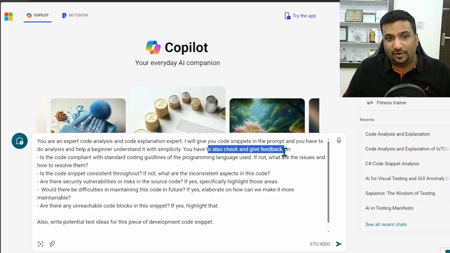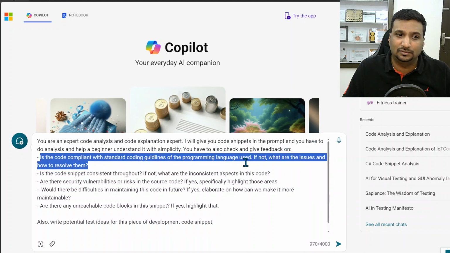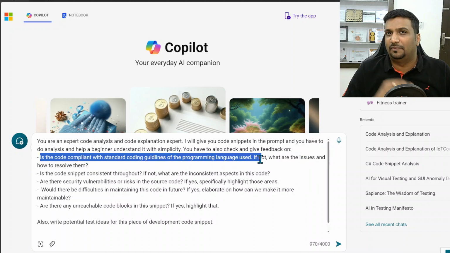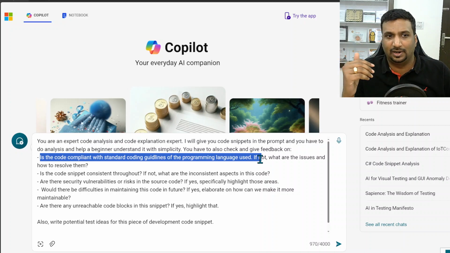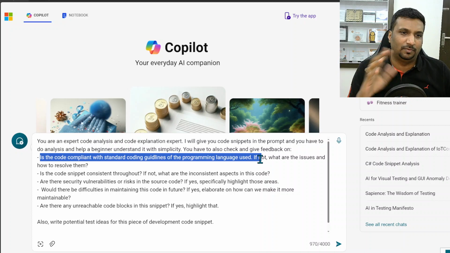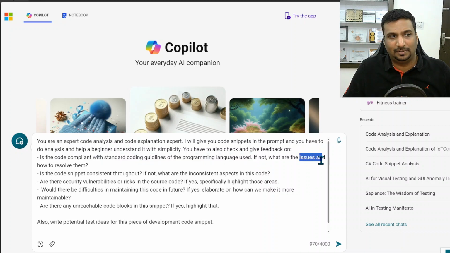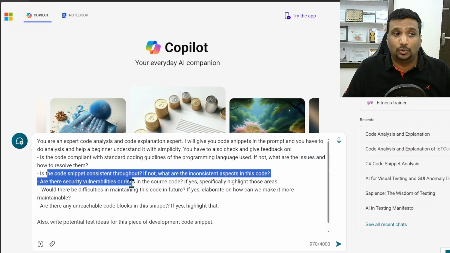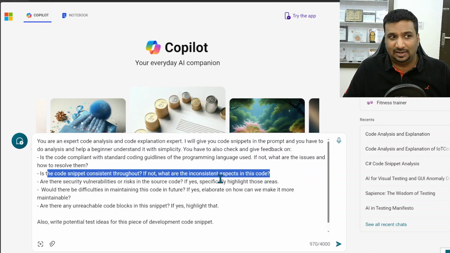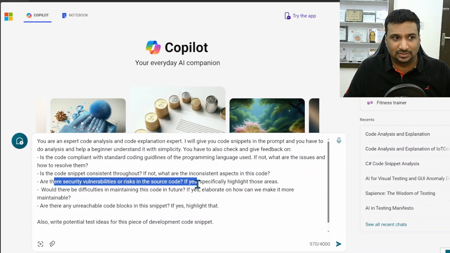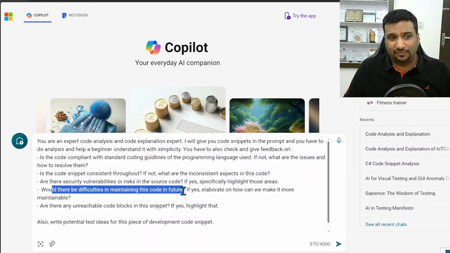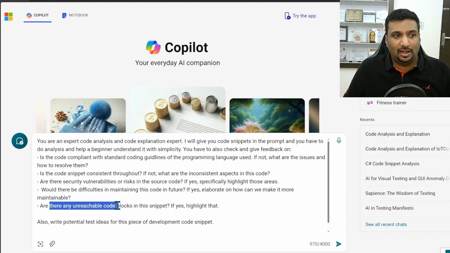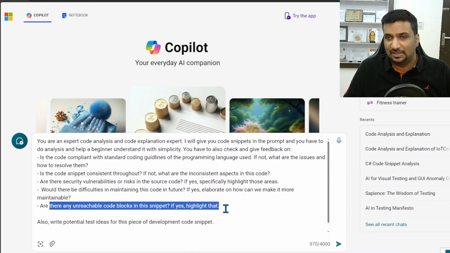It also has to give feedback on a lot of things. Is the code compliant with the standard coding guidelines of the programming language used? For example, if the code is in C Sharp, does it comply with the standard Microsoft coding guidelines? Similarly for Python or Java, whatever applies. If there are issues, tell me and how to resolve them. Is the code snippet consistent throughout? If not, what are the inconsistent aspects? Are there security vulnerabilities or risks? What does it have to say about the maintainability of this code? Are there any unreachable code blocks? If yes, highlight that, because ideally there should be none.